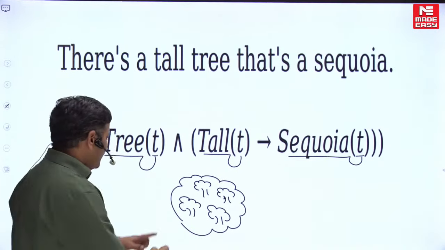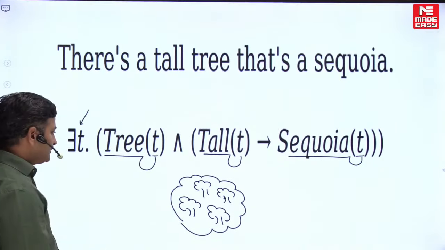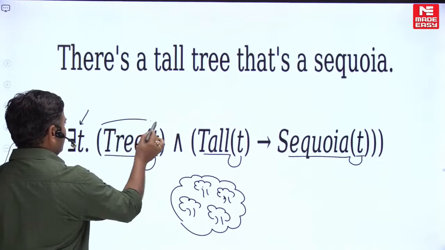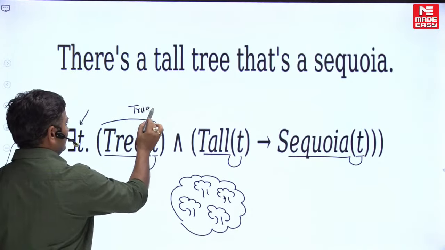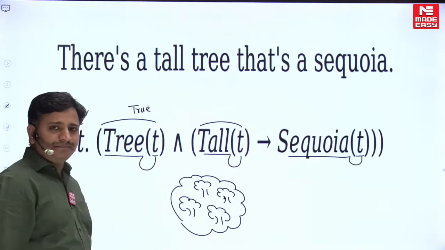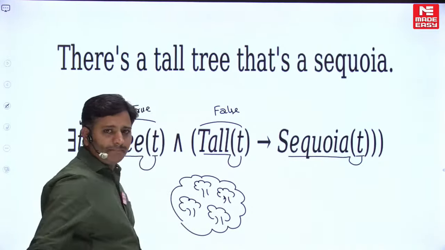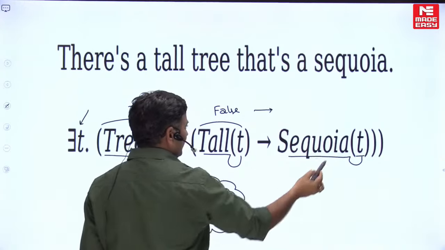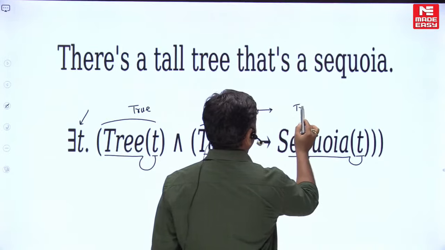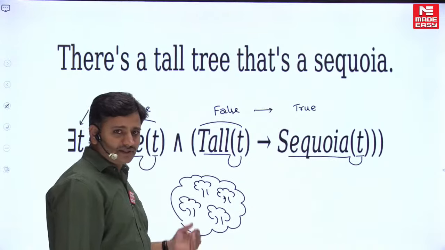In that case, friends, in this universe of domain, if I apply this statement, I am going to pick up T, where T is a tree. Yes, true. And T is tall? No, T is not tall. T is a short tree, so it is false. Implies sequoia of T. Assume that these are all sequoia trees, so it is true. These are sequoia trees which are short trees.